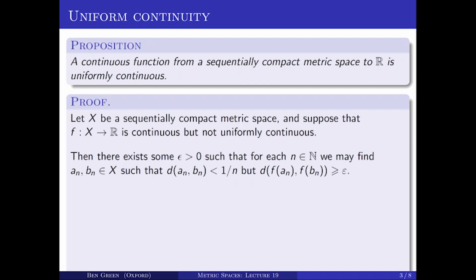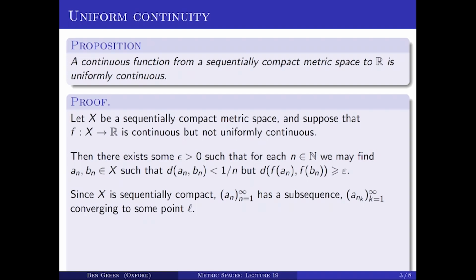Okay, so we have these a_n's and b_n's. Now, X is sequentially compact, and so the a_n's have a convergent subsequence. We'll call that subsequence a_{n_k}, k equals 1, 2, 3, and so on. And that subsequence converges to some point L.